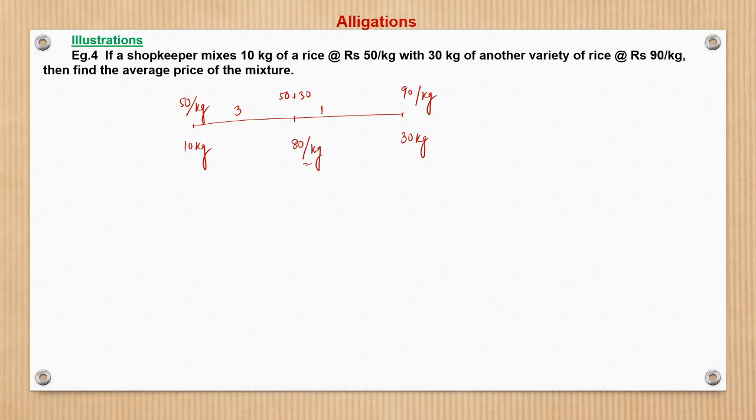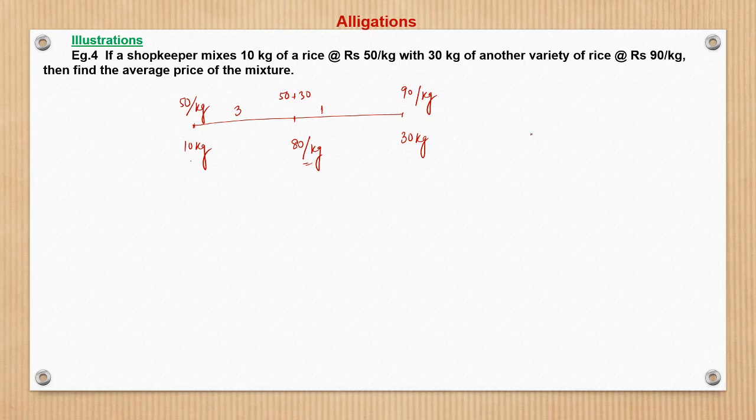Very simple. What we did, the thought process was the weighted average would be nothing but in the inverse ratio. So the weights are in 10 is to 30, so here it will be 3 is to 1. Now 3 is to 1 means 3 plus 1, 4. The 4 unit length represents 90 minus 50, which is 40 units. So what will the 3 unit length represent in terms of price? If 4 units represent 40 rupees, then 3 units will represent 30 rupees. So 30 rupees from here, this is 50. So 50 plus 30 is 80. So 80 rupees per kg is the average price, right?